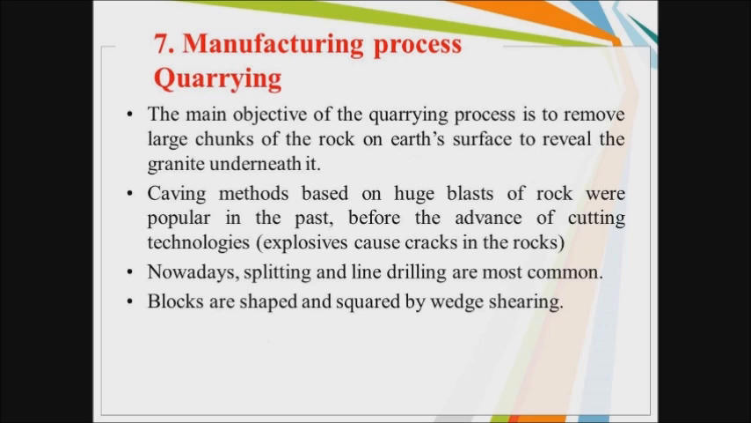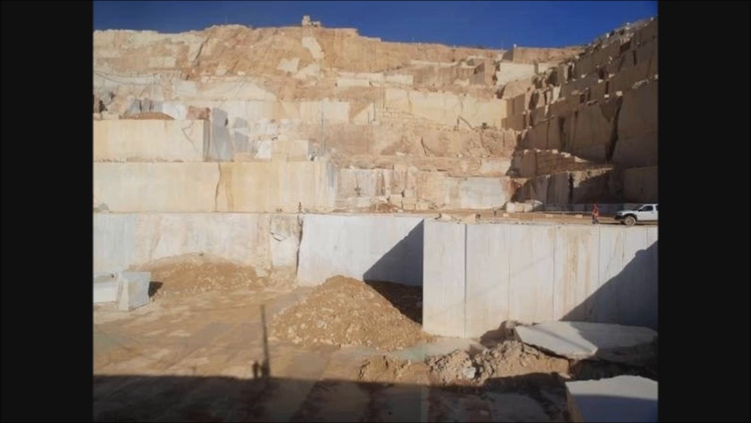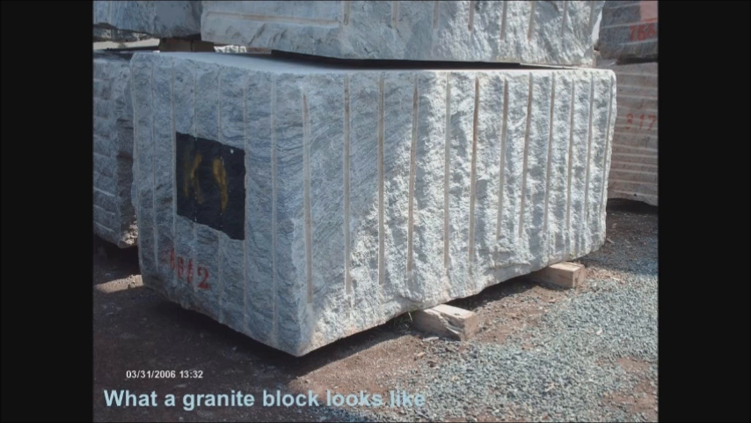Quarrying. The main objective of the quarrying process is to remove large chunks of the rock on Earth's surface to reveal the granite underneath it. Caving methods based on huge blasts of rock were popular in the past. Before the advance of cutting technologies, explosives caused cracks in the rocks. Nowadays, splitting and line drilling are most common. Blocks are shaped and squared by wet shearing. Steps for granite quarrying. What a granite block looks like.